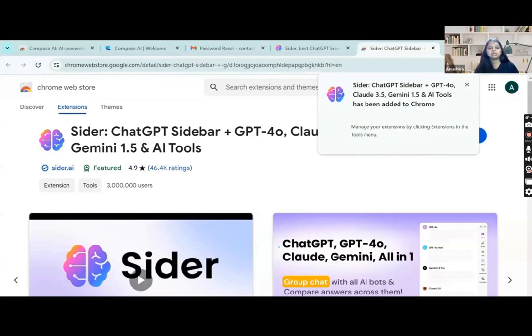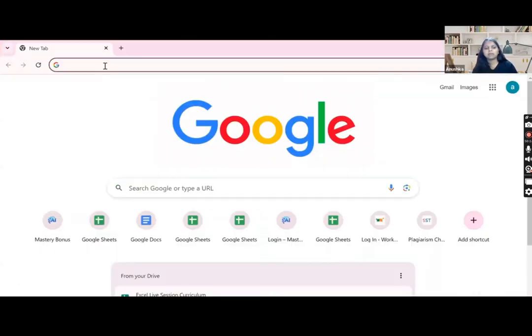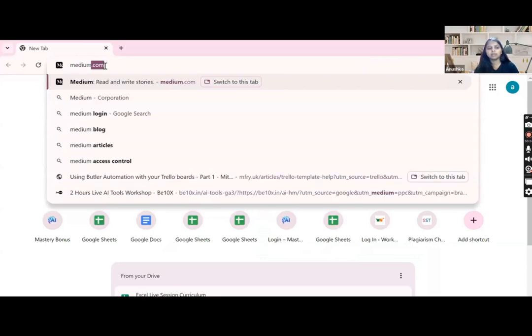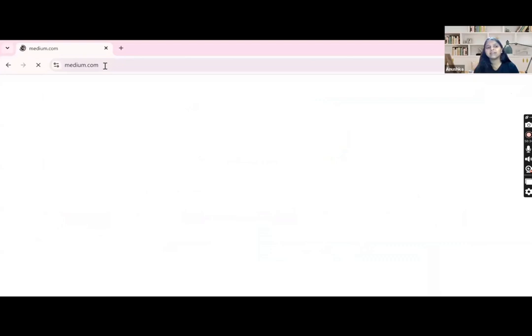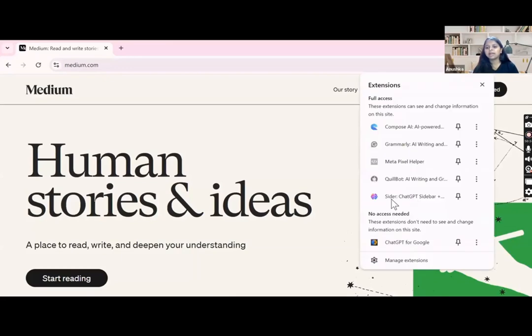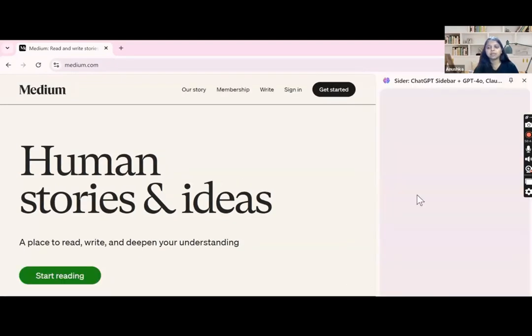Okay guys, can you see my another screen here? I'll just write some website name. Okay, let's go to medium.com. Medium is a website which has some blog posts here. Now, if we want to have the extension here, we will just go here and we will be having this Cider. We'll click on Cider. This extension is open here.